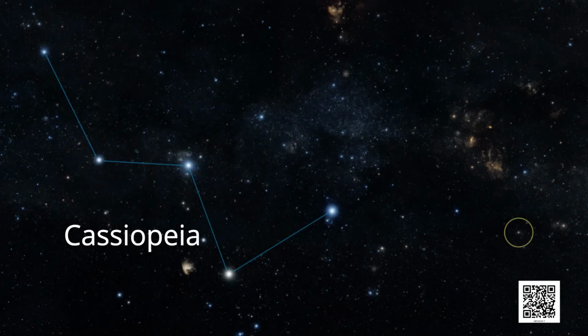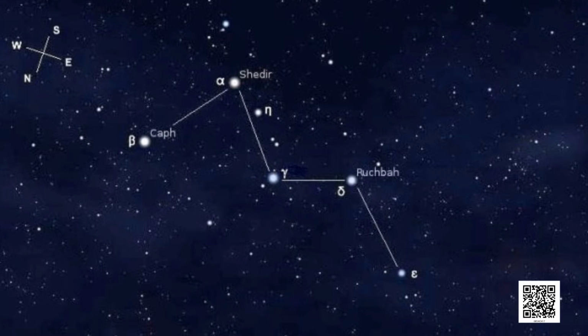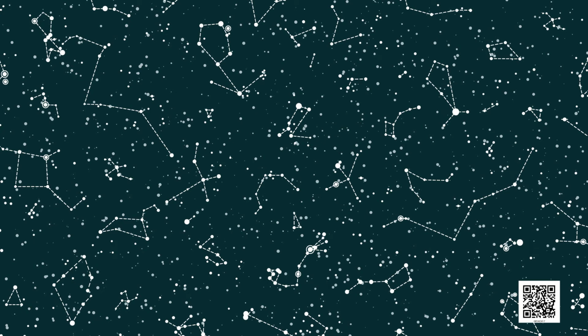Cassiopeia is another prominent constellation in the northern sky. It is visible during winter in the early part of the night. It looks like a distorted letter W or M. Children, do you know that a constellation does not have only 5 to 10 stars? Actually, it has a large number of stars. However, we can see only the bright stars in a constellation with a naked eye.